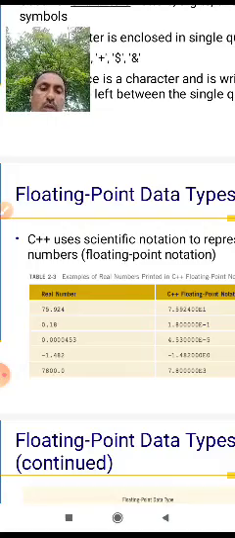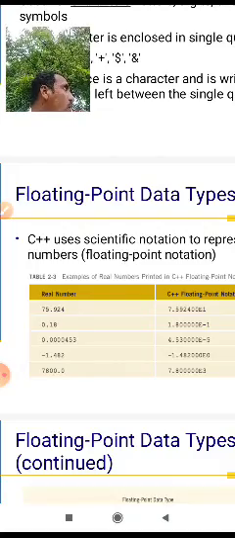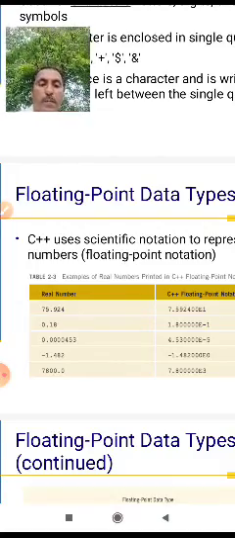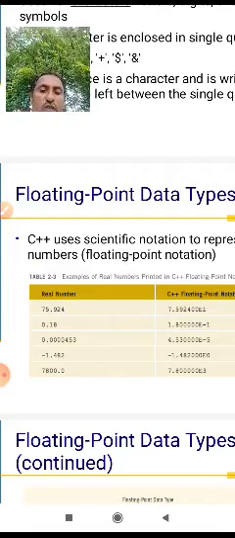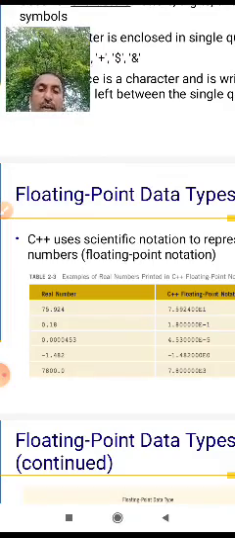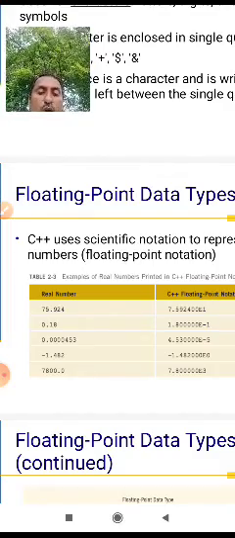Minus 1.485 and minus 1.48200 are real numbers in floating point form.